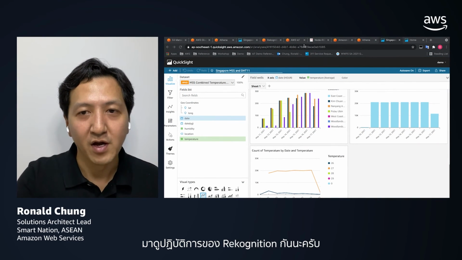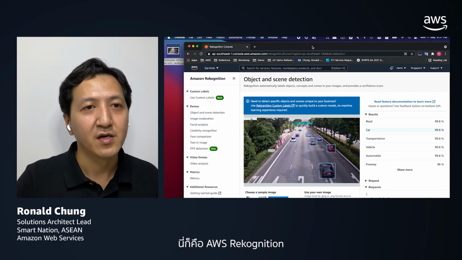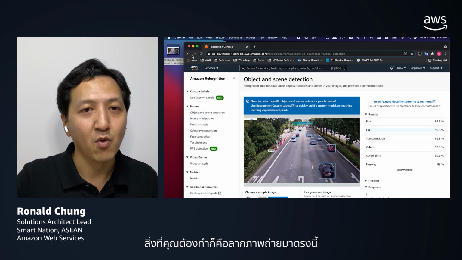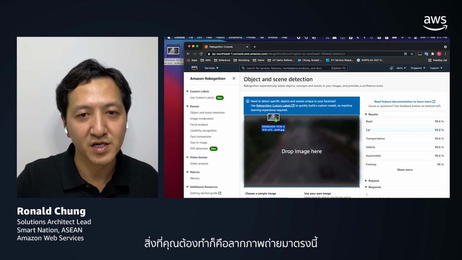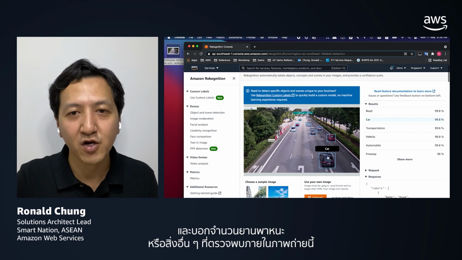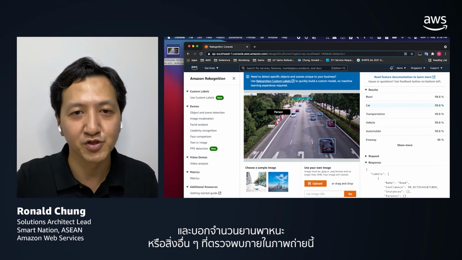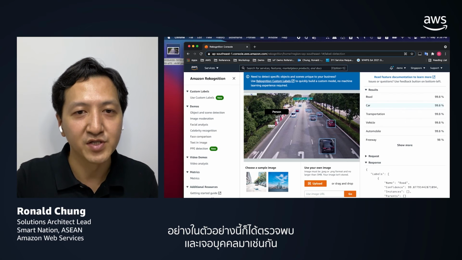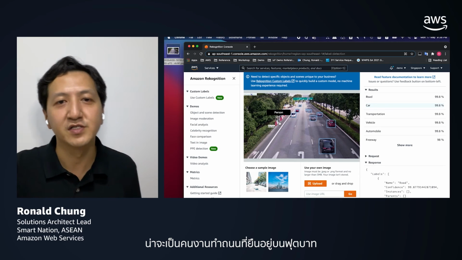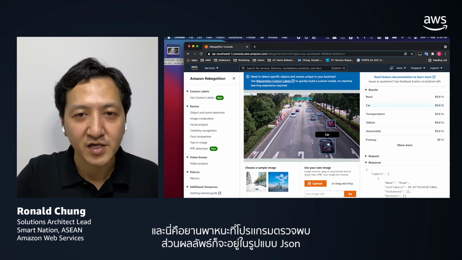So to have a look at the actual recognition operations, let's have a look here. This is AWS Rekognition. What you need to do is drag the image snapshot here, and it will analyze it and return the vehicles detected or some other objects detected within this snapshot. In this particular example, we can detect the person here as well. They are probably a road worker standing alongside on the sidewalk of the road. And these are the detected vehicles.